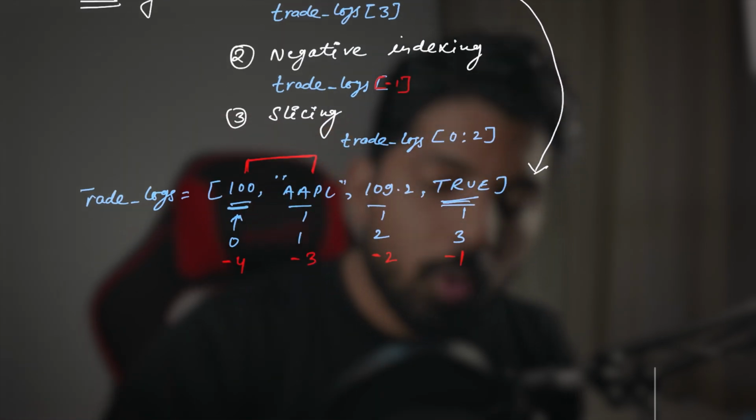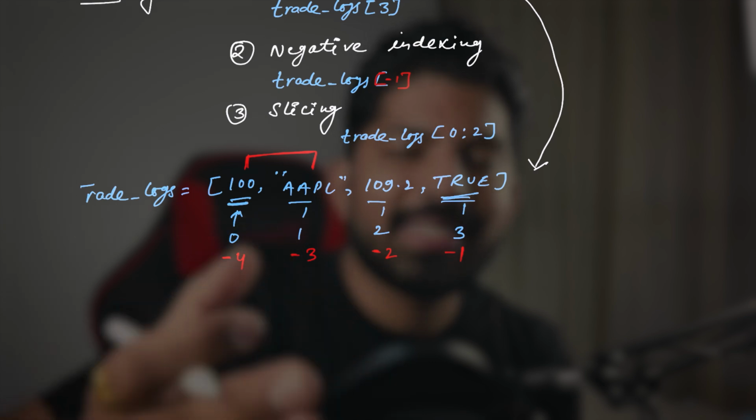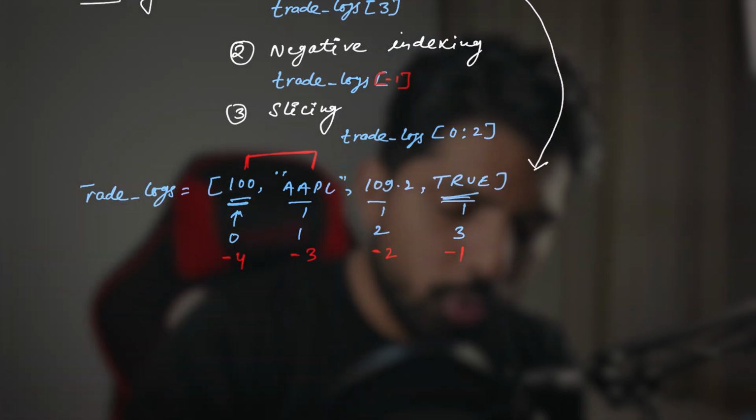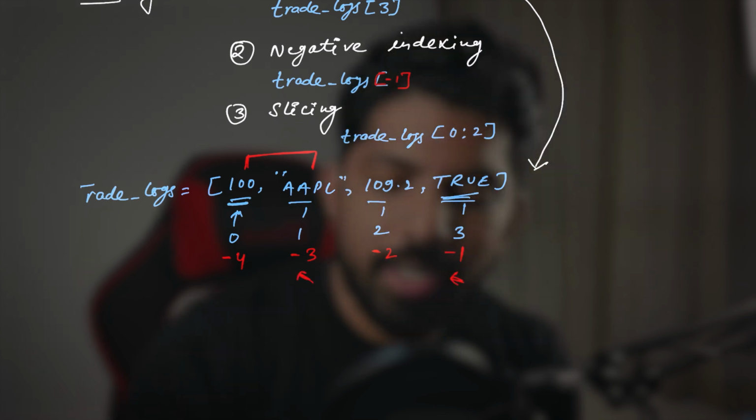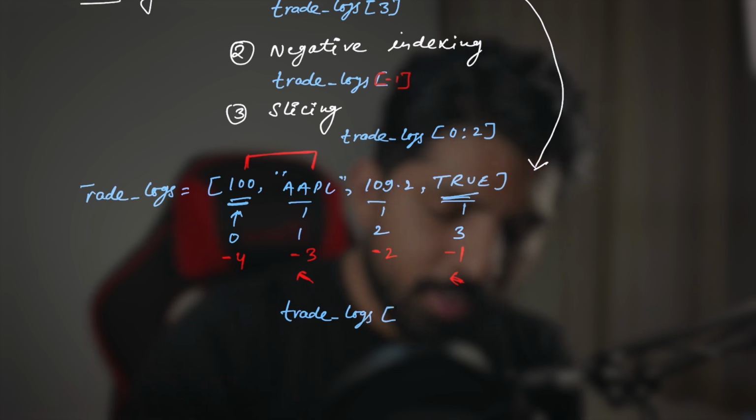And here also, you can use the step size. So for example, you want to access the whole list, but only with the indexes at the odd places. So you want only these values, 1 and 3, correct? These are at the odd indexes. So in slicing, you can write like trade logs, then 0 to, meaning 0 to last, right?